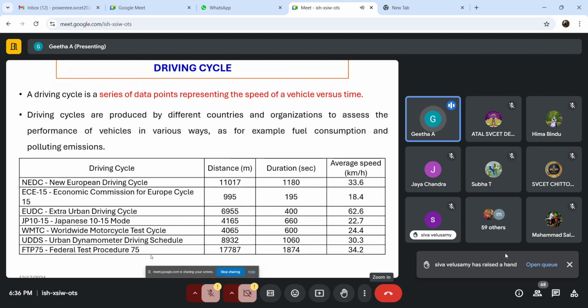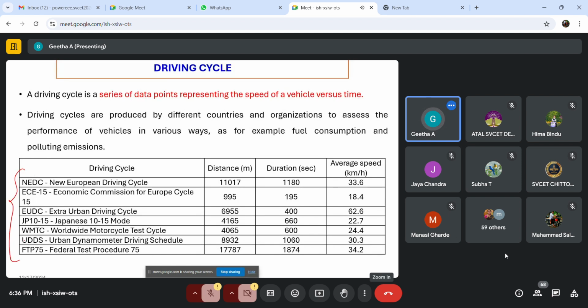Each and every country has its own driving cycle. Even in India, we have our own driving cycle, the Indian driving cycle, and now we even have a modified Indian driving cycle also. So all the data, like every second, what is the velocity of that vehicle, for the standard ones, right?